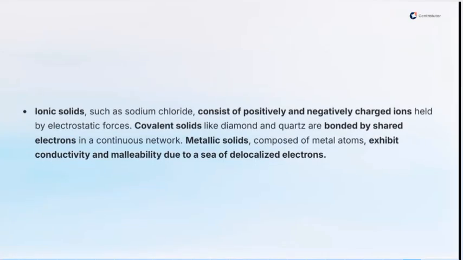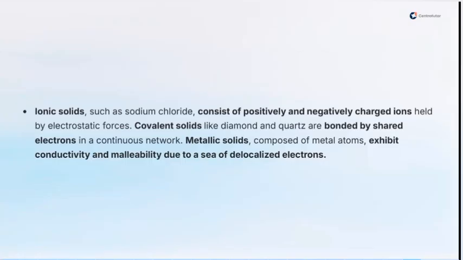So now let's move on to the first, ionic solids. These are solids made up of ionic bonds. If you remember when we were treating ionic bonds, we said these bonds are formed by the exchange of electrons, where one gives electrons to the other, and they form both positive and negative species. So these materials form what is known as ionic solids. They consist of positively and negatively charged ions, and they are held by electrostatic force of attraction.